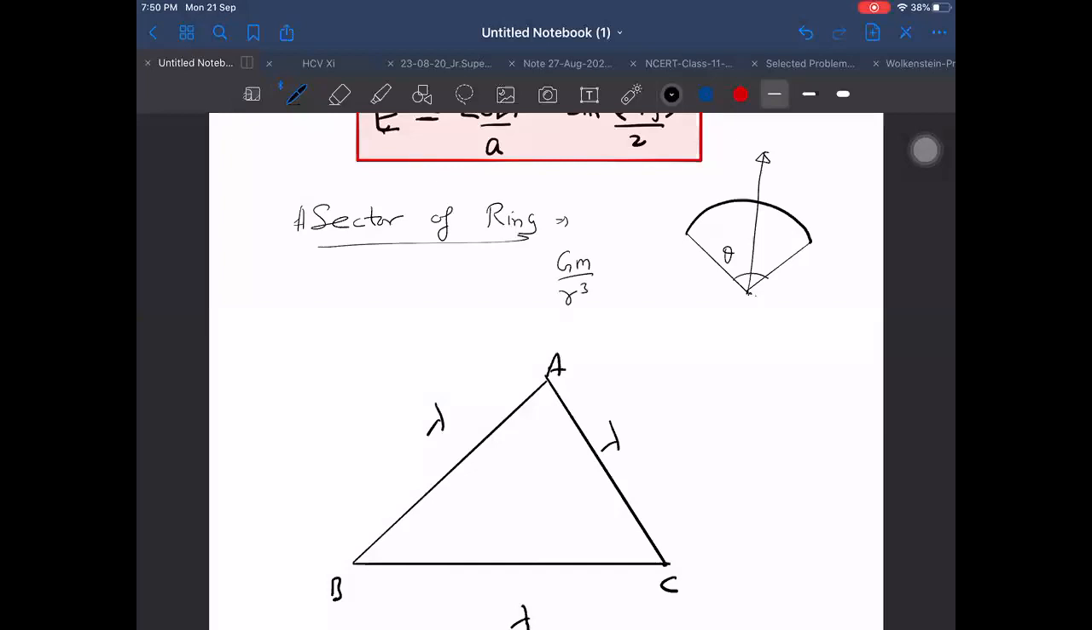If you don't know RCM, it is R into sine alpha by 2 by alpha by 2, sir. If you remember that, then it is okay. If you don't remember, then I will give you another method for this.